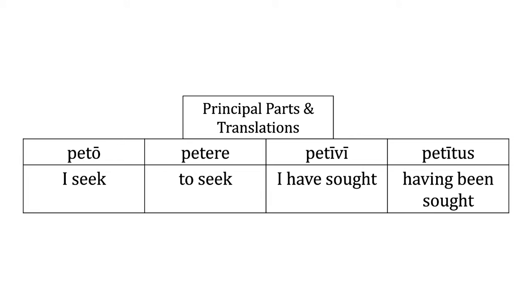That is to seek. And then petivi is the perfect first person singular indicative active, and that's I have sought or just I sought. If you have that, that's fine. Or I asked. And petitus is the perfect passive participle, and that's having been sought or having been asked for. So that's always your first step. Always fill in that first box.